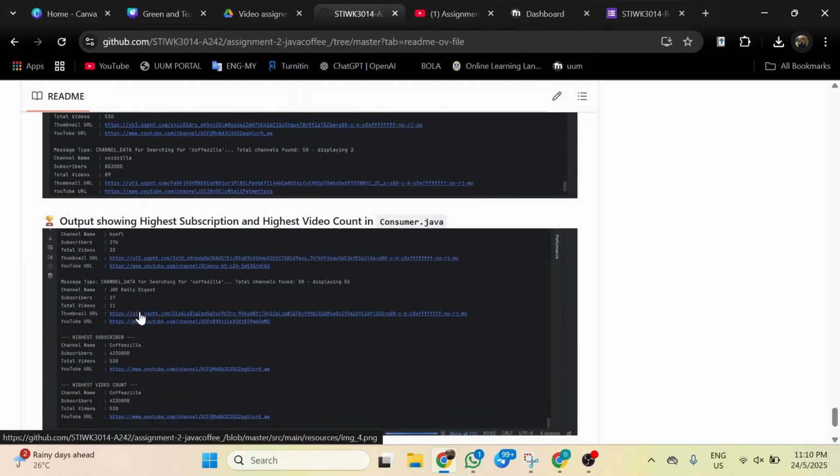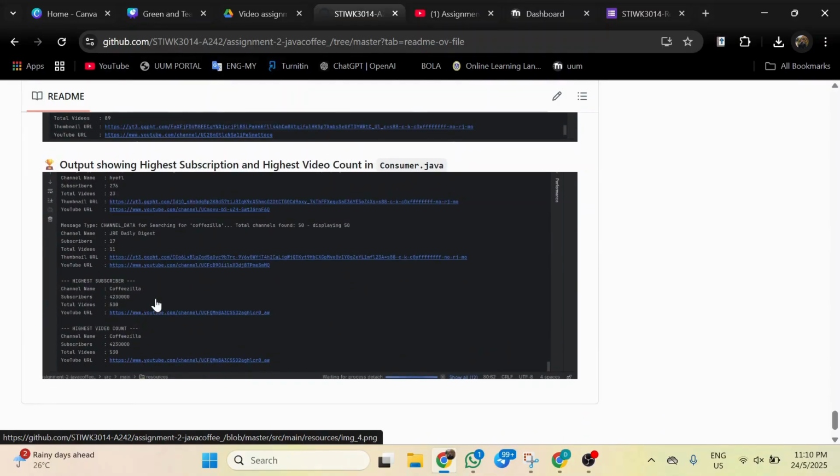And the last one is the highest subscriber and video count. The output shows the system also checks which channel has the most subscribers and which one has the most videos. In this test, CoffeeZilla has both the highest subscriber count and the most videos. This shows that our consumer can also process the data.